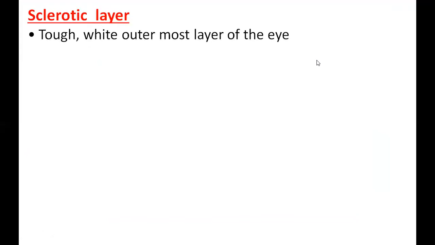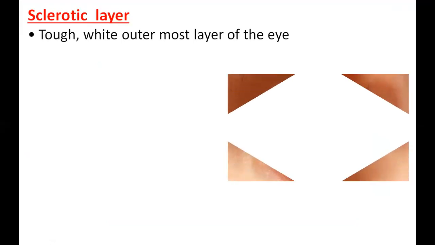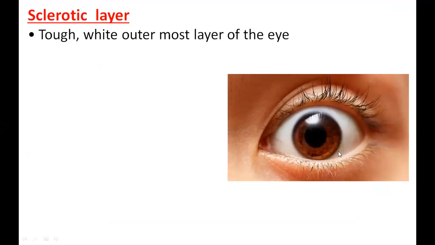The sclerotic layer, which I drew as the sclera, is a tough white outer layer, the outermost layer of the eye. So it is only outside. Here you can see the white colored part, that is the sclera. And when the sclera comes to the middle, it suddenly becomes transparent. Until this part it's the sclera, and from here it becomes the cornea. Until the back part, this white continues. If you remove the eye and take from this part onwards until the last behind portion, it's white in color. So it's known as the sclerotic layer or sclera.